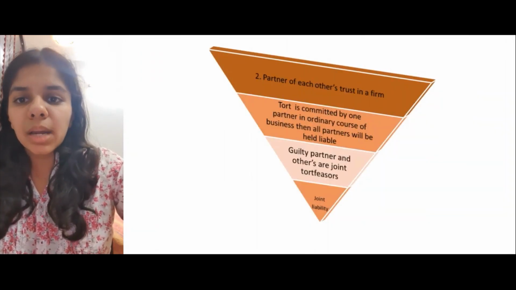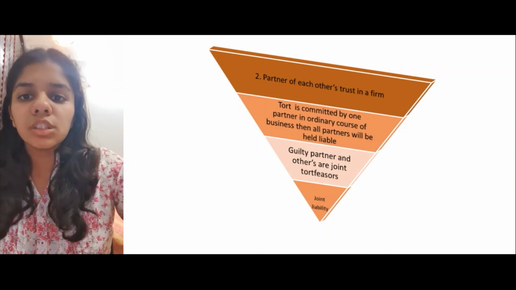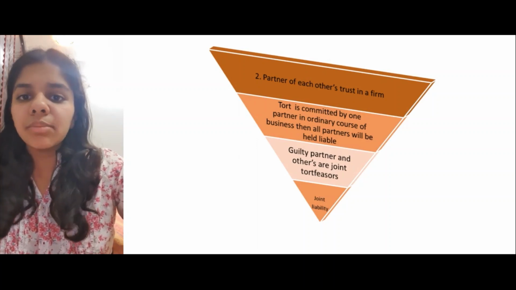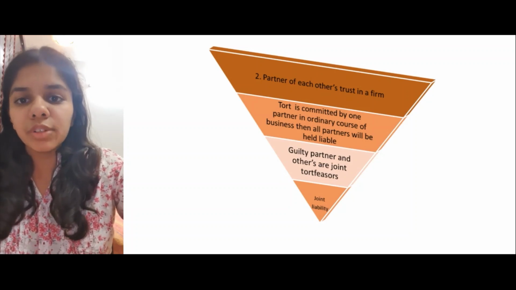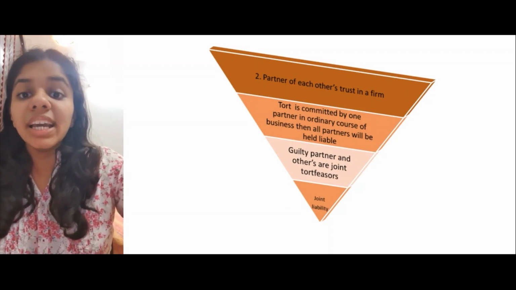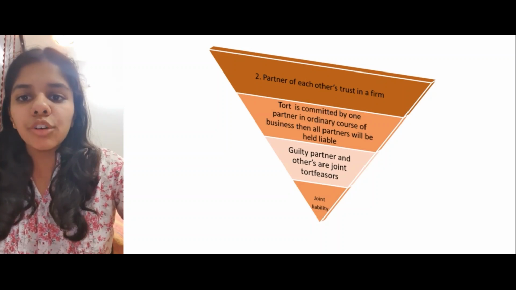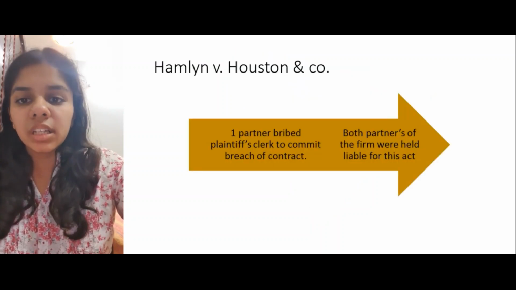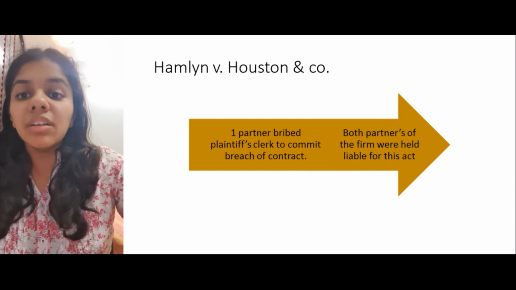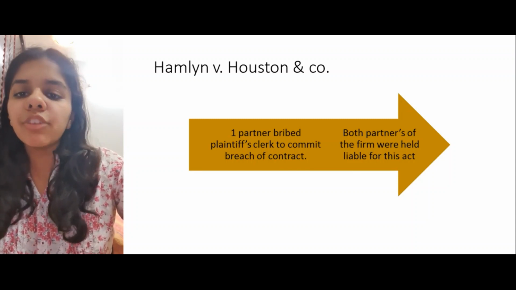The next type of relationship is partner for each other's tort in a firm. Here, if a tort is committed by one partner in the ordinary course of business, then all partners will be held liable. At this point, the guilty partner and all other partners are considered as joint tortfeasors and have a joint liability. The main case for this is Hamlin versus Houston and Company. In this case, one of the partners of a firm bribed the plaintiff's clerk to commit breach of contract. Both the partners of the firm were held liable for the act of one partner.